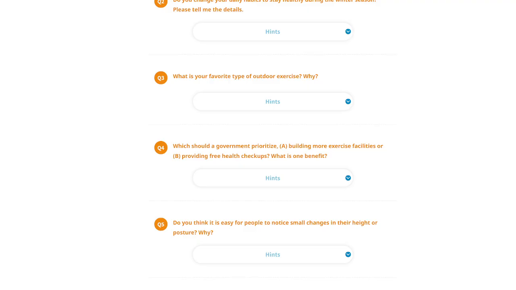Same here. Maybe you have to dig deeper to have a better understanding about the connection between height or posture. Maybe if we have a little more time.